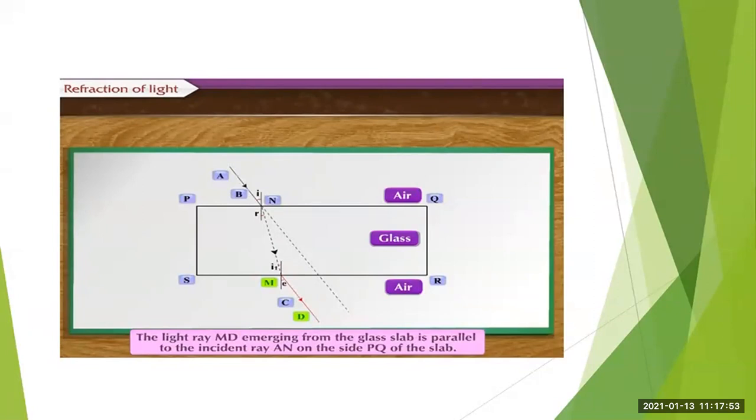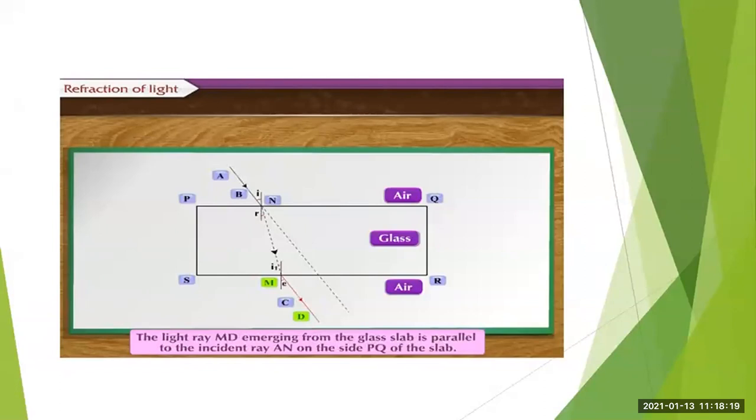And after it enters the air medium, the light rays get refracted. So we call it the emergent ray. So MD, the light ray MD emerging from the glass slab, is the emergent ray. So it is parallel to the incident ray AN.